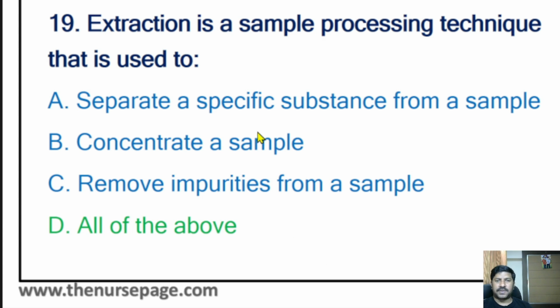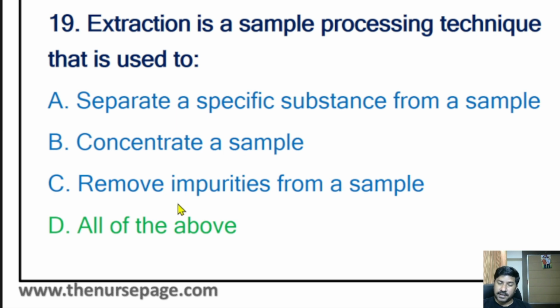Extraction is particularly specific. It separates specific things into a different area. For example, it will extract the microorganism, or extract particular things from a mixture of solution, and it helps to concentrate a sample.